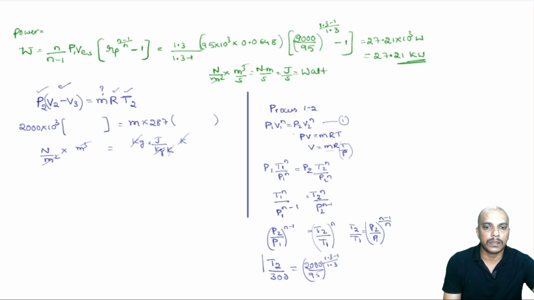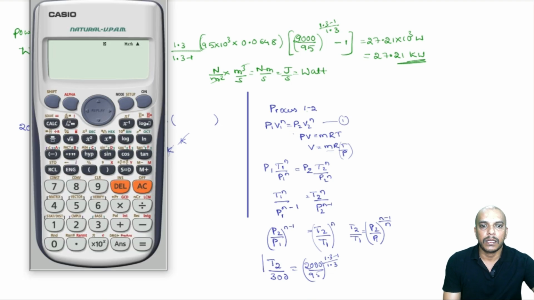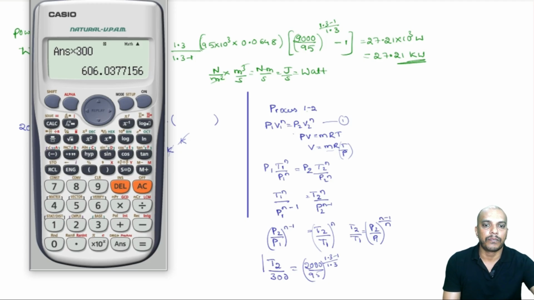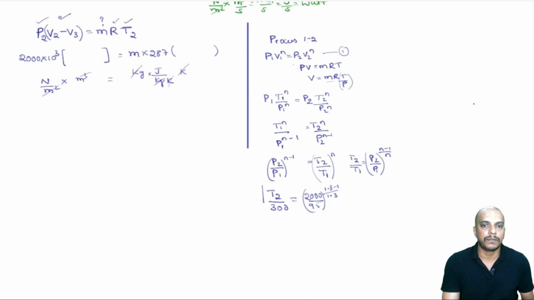Now, let us solve this. I am just going to multiply the other term directly. So 2000 by 95 to the power 0.3 divided by 1.3, this should be multiplied by 300. So 606 Kelvin. So T2 is 606 Kelvin. Now, we got this T2 here, I will substitute this T2 back here. Now, what is that? V2 minus V3 is what we want now.